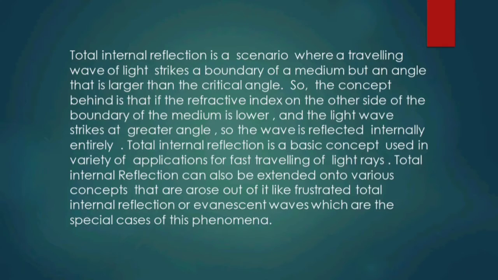Total internal reflection is a basic concept used in a variety of applications for the fast travel of light rays. It can also be extended onto various concepts that arise out of it, like frustrated total internal reflection or evanescent waves, which are special cases of this phenomenon.